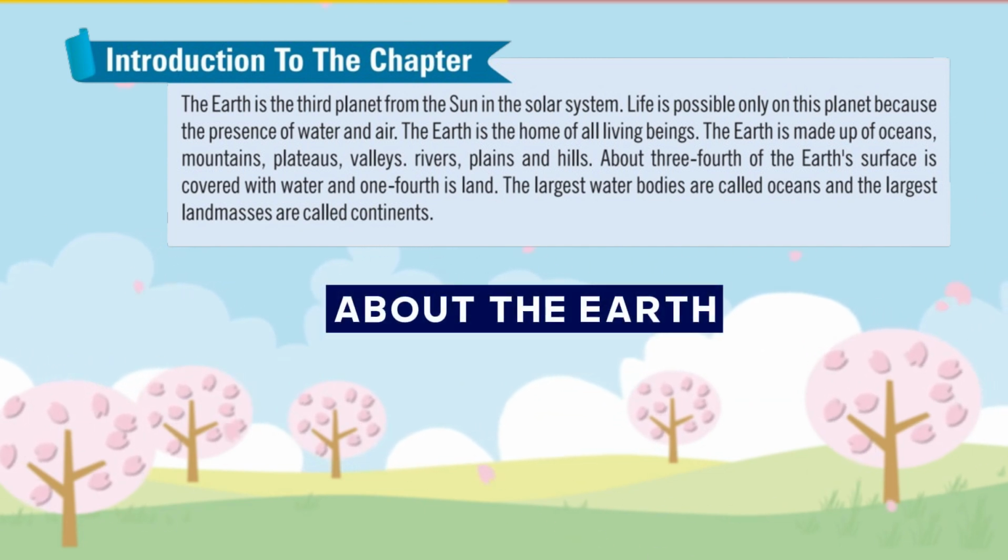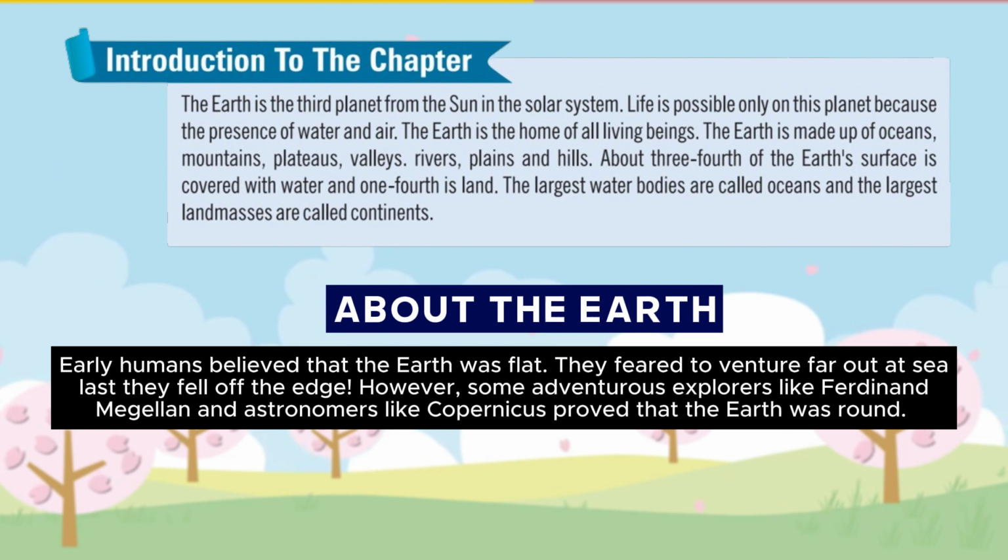About the Earth. Early humans believed that the Earth was flat. They feared to venture far out at sea lest they fall off the edge. However, some adventurous explorers like Ferdinand Magellan and astronomers like Copernicus proved that the Earth was round.